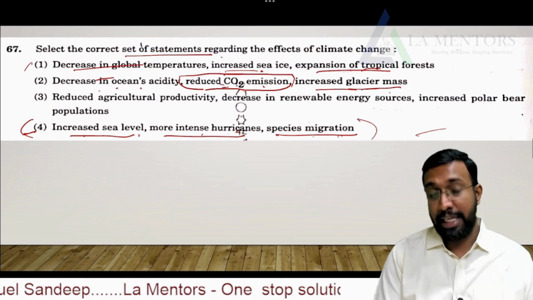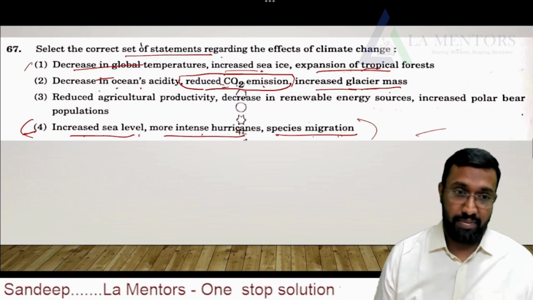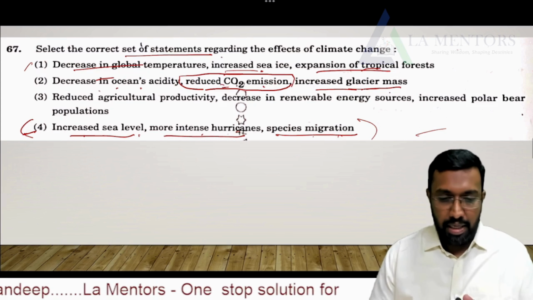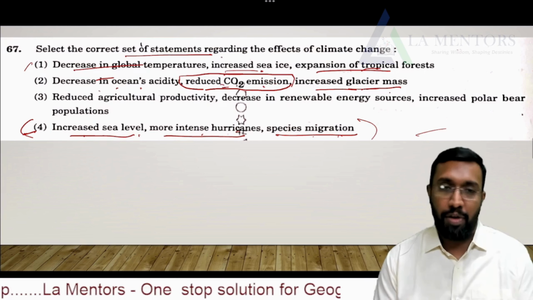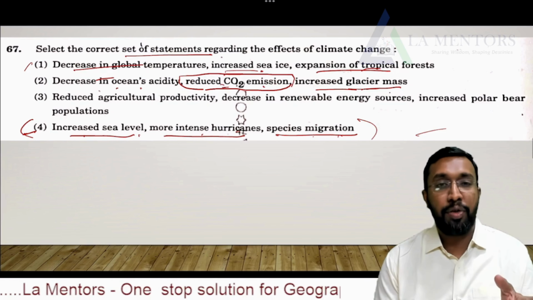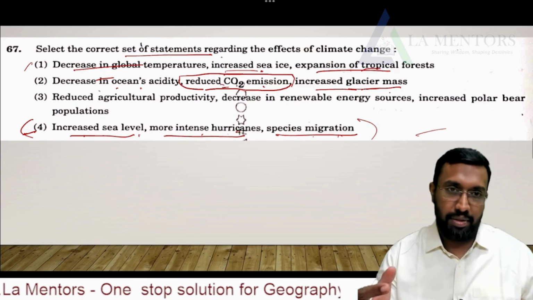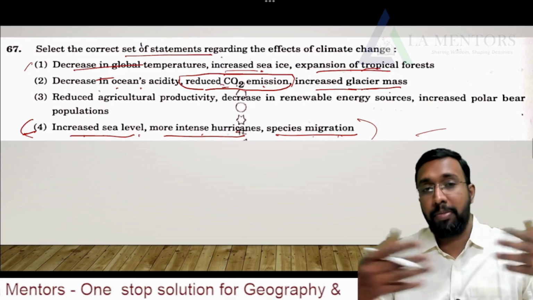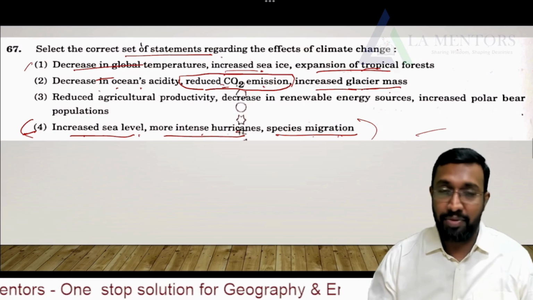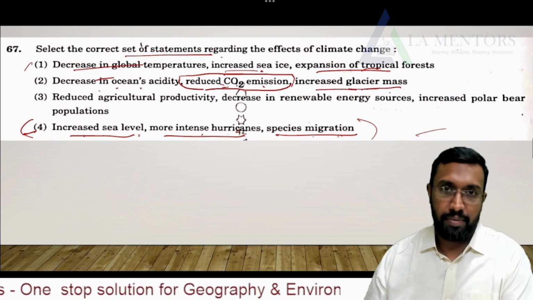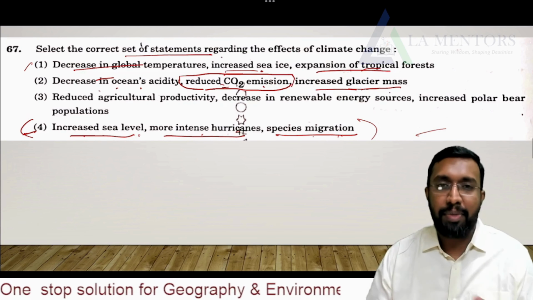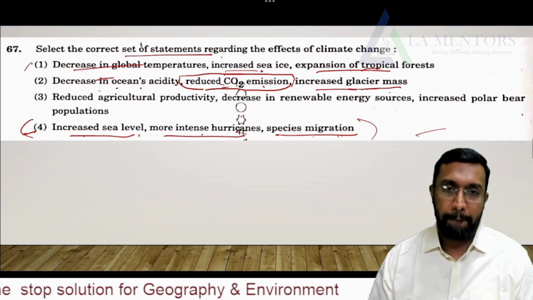See, climate change can be both negative as well as positive. It alters the climate. Alteration of climate differs in different forms. See, in the past, you find glaciation, so increase in the ice mass. But now we are in the phase of deglaciation. So it differs from region to region and period to period.